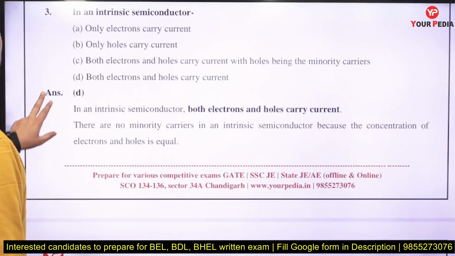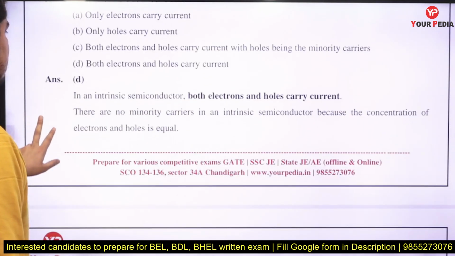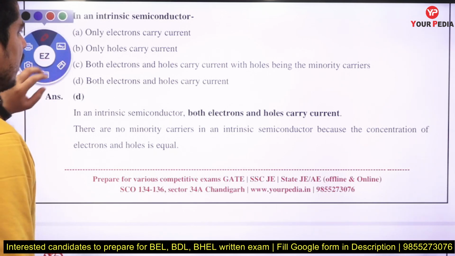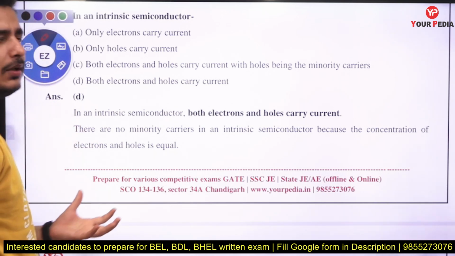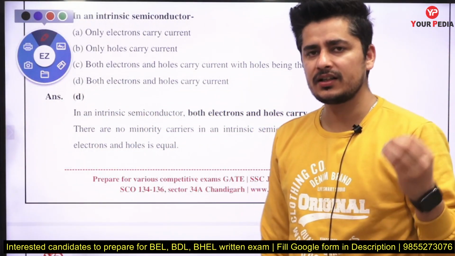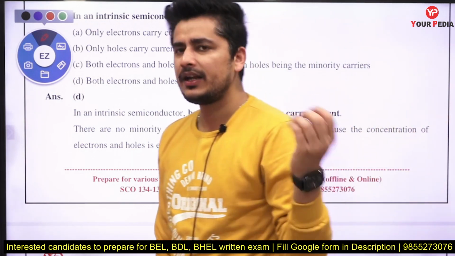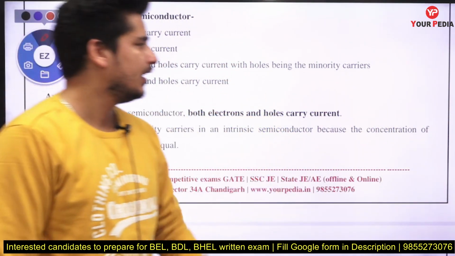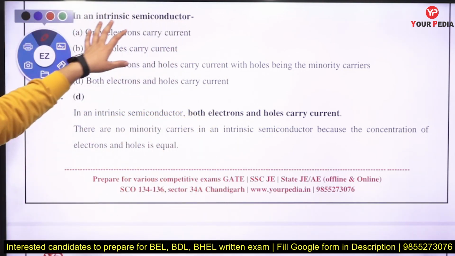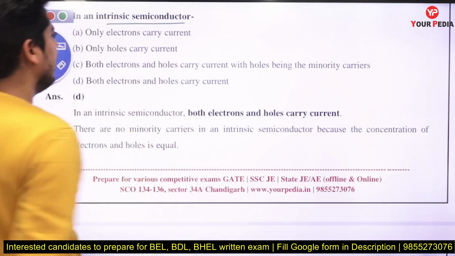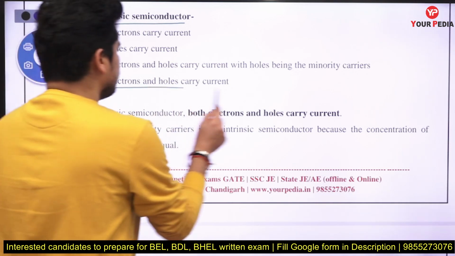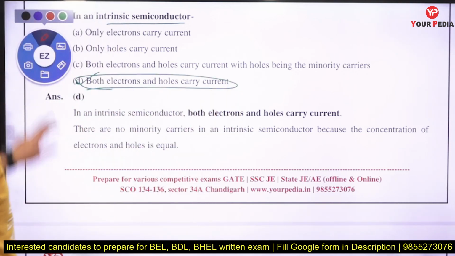Next is an intrinsic semiconductor. Inside the intrinsic semiconductor, the electrons and holes are both available. When you have an extrinsic semiconductor, then you have either n type or p type. N type has majority charge carriers as electrons, p type has majority charge carriers as holes. So basically inside the intrinsic semiconductor, both electrons and holes are available, and current will flow due to both hole and electron. So the answer will be D here.